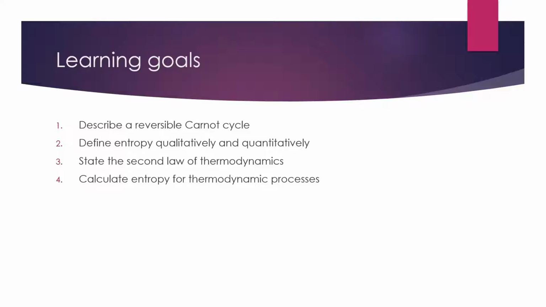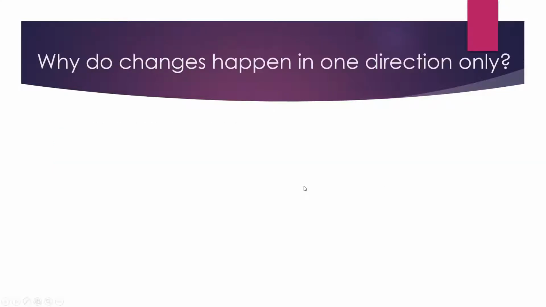To determine which processes are spontaneous, we're going to need a new state function. And that state function, like we've been talking about, is entropy. We'll begin here by talking about the historical definition of entropy, or the thermodynamic definition. This was proposed by Clausius in 1850 when working with heat engines. And we'll see how that happens today.